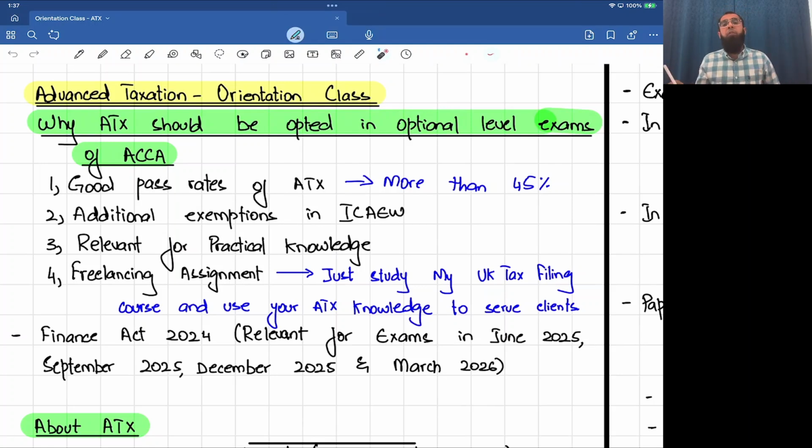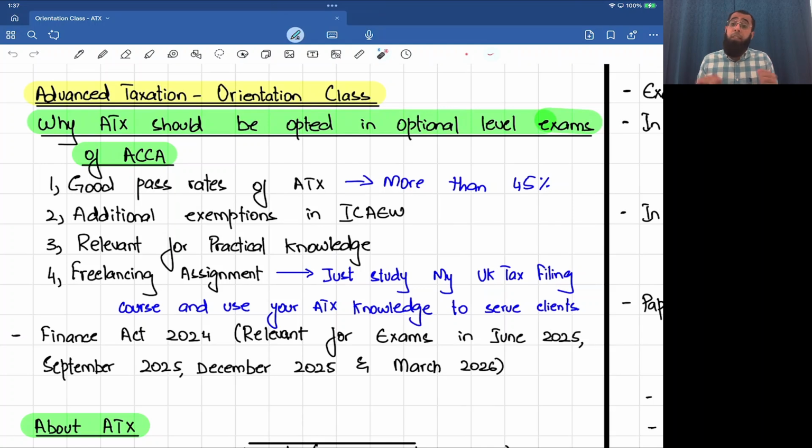The third benefit of opting this exam is its practical relevance. See, for a chartered accountant, knowledge of taxation is very essential. It's very important. You must know about taxation. Like a chartered accountant who is a CFO or a finance director of any company, and if you don't know about taxation, that's not really good.